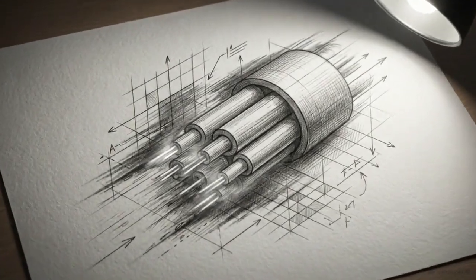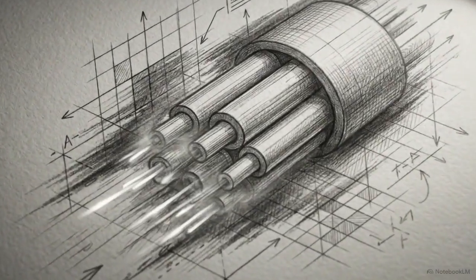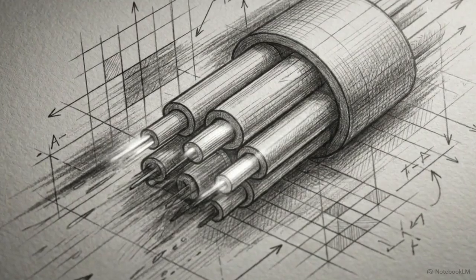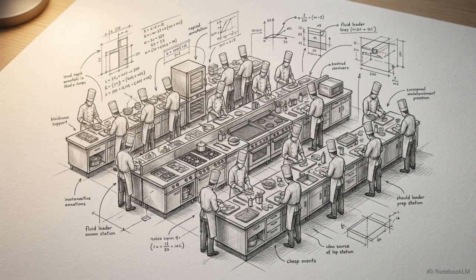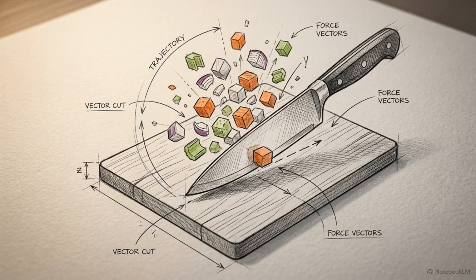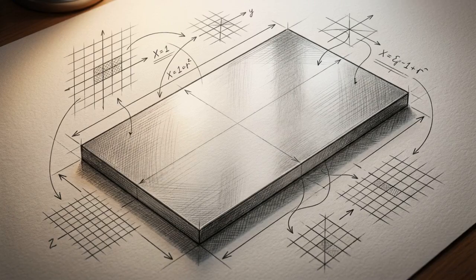Faster AI chips get the headlines, but memory is the silent bottleneck currently choking modern large language models. Think of an AI model as an industrial kitchen tasked with cooking a massive banquet. Here, compute is simply how fast your chefs can chop, sauté, and plate the food. Memory, on the other hand, is the kitchen's counter space.